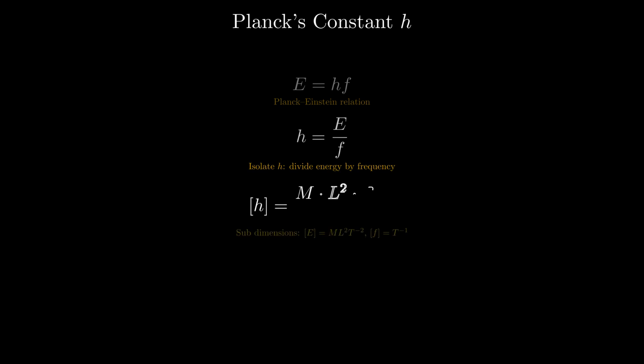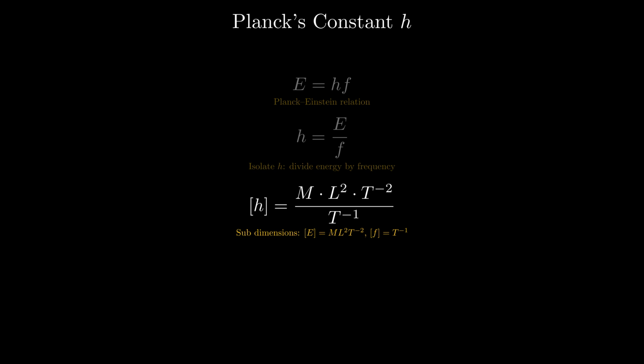Now let's turn to a quantum constant, Planck's constant, written h. The energy of a photon equals h times its frequency. That is, E equals h times f; rearranging, h equals energy divided by frequency. Energy has dimensions of M times L squared times T to the minus 2.